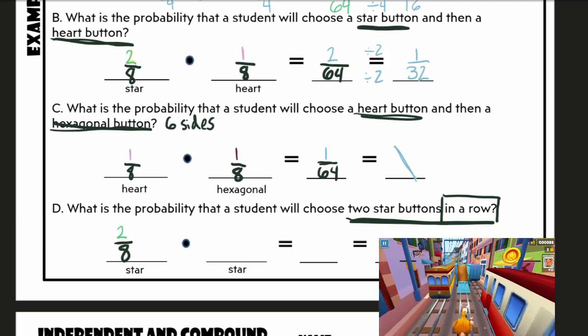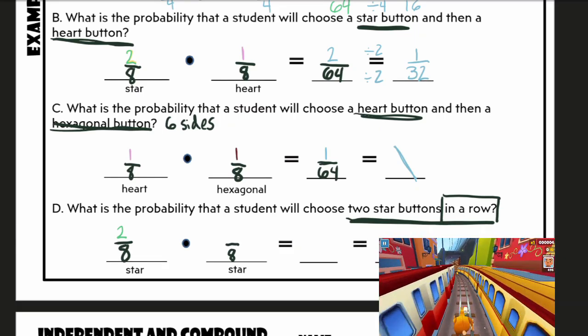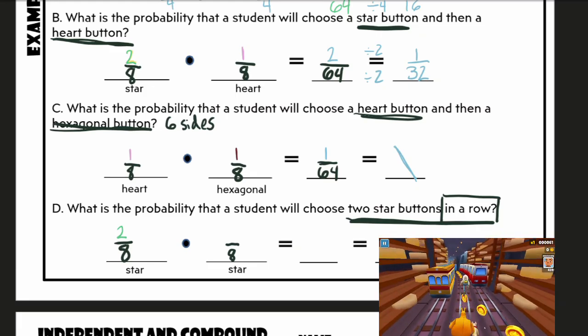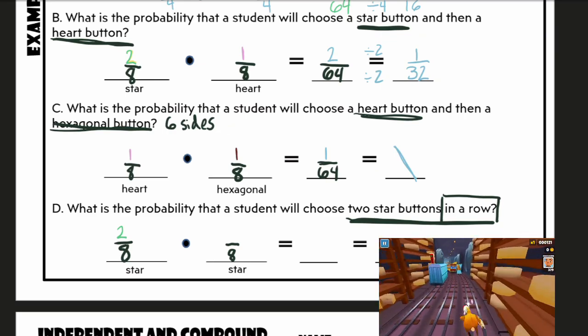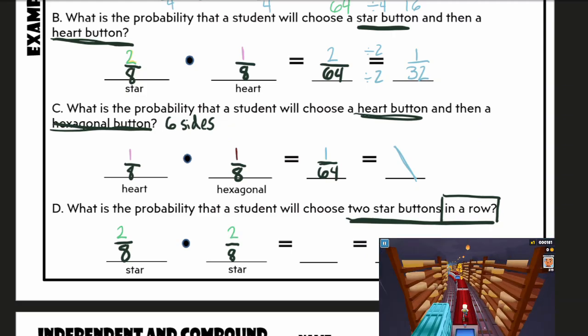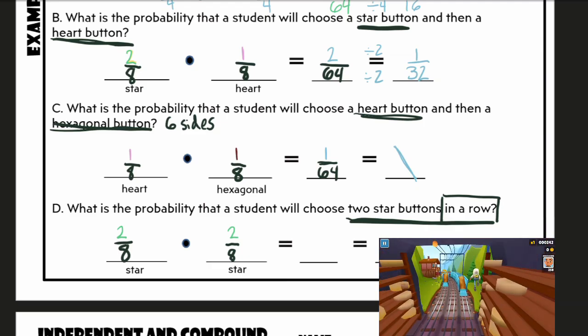So in my second trial, I still have 8 buttons. And even if I did pick a star button, I'm putting that star button right back in the bin. So I still have 2 stars out of the 8 that I'm picking. We haven't changed our number of stars at all.